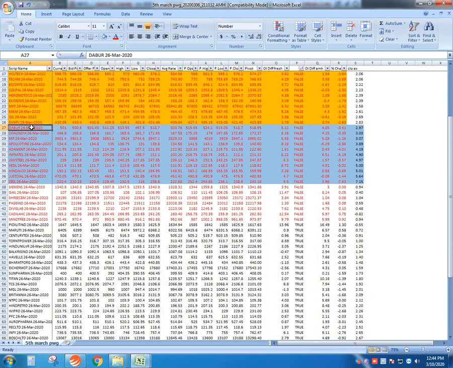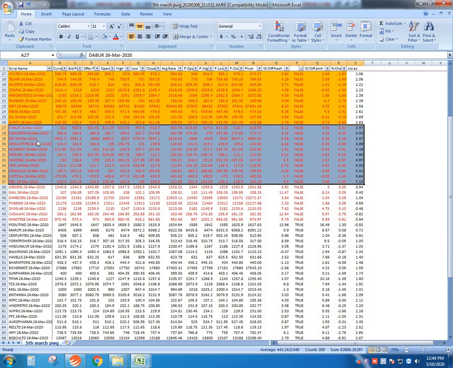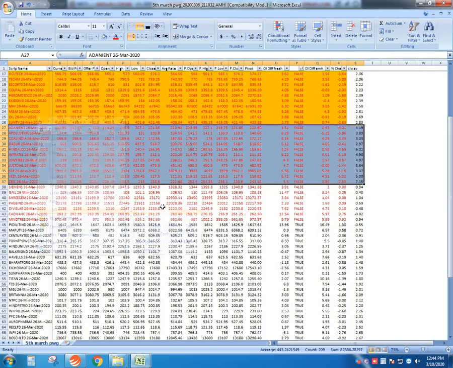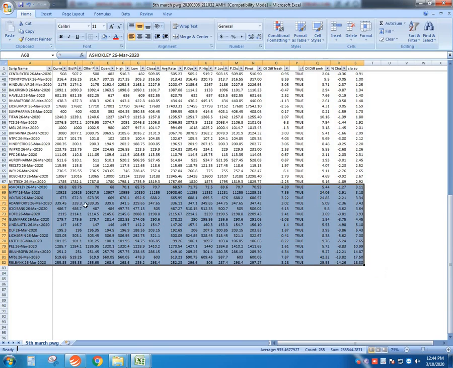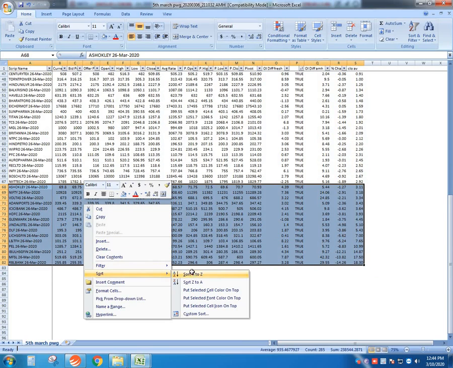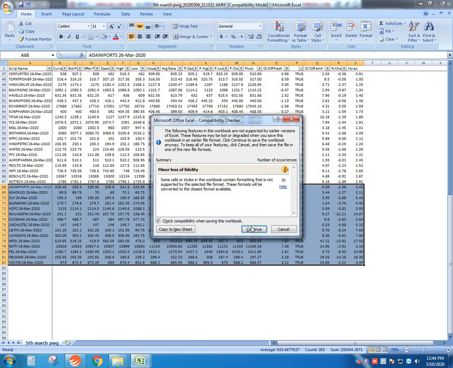So these blue color stocks you select and then arrange them in alphabetical order and load them in the market watch. Okay, saved it.